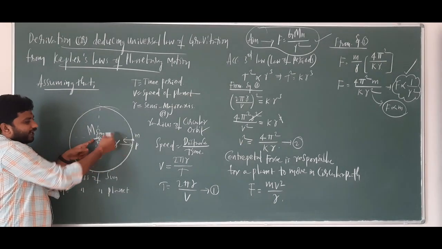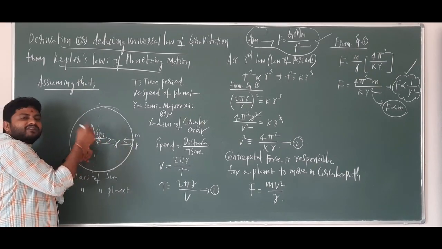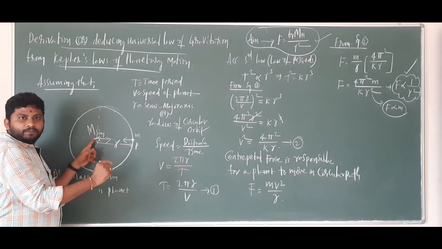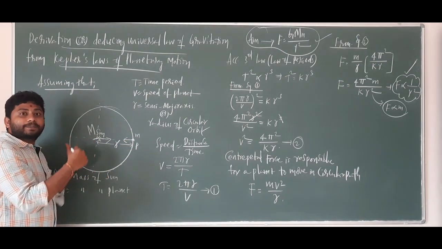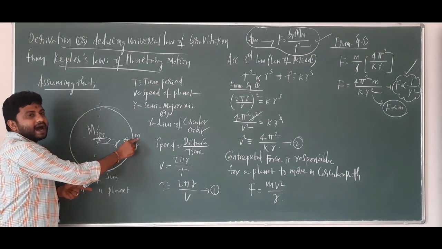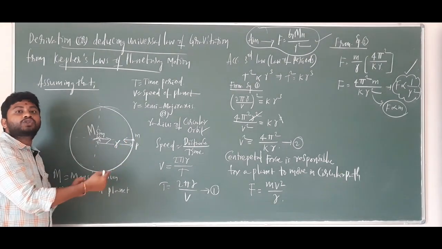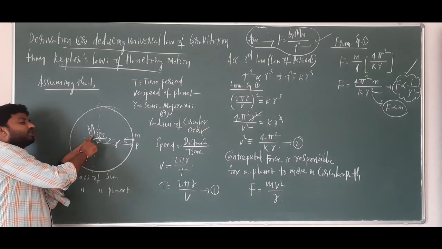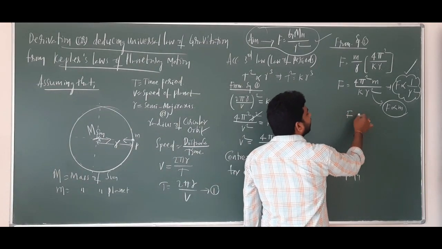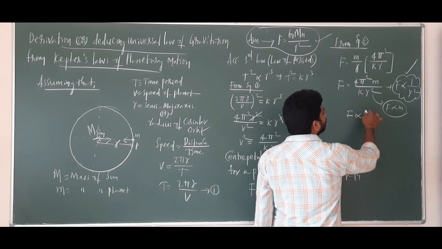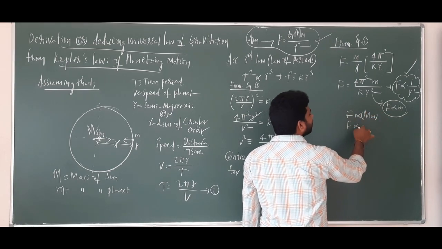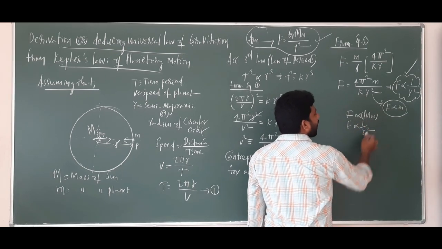With what force it pulls this body, with the same force, this body also will pull it. So when the centripetal force is directly proportional to this mass, the same centripetal force can also be directly proportional to this mass. So what can you write? F can be directly proportional to the product of masses and F can be inversely proportional to R square.